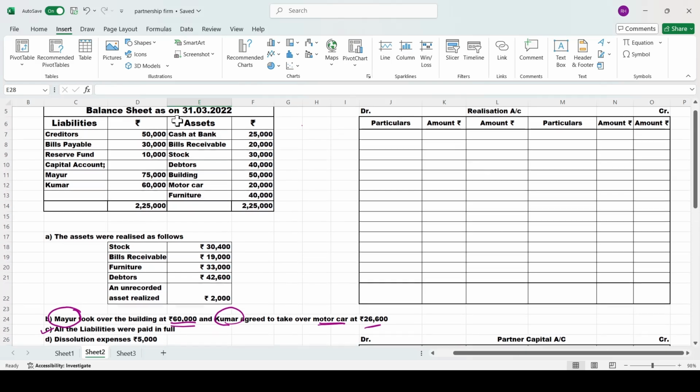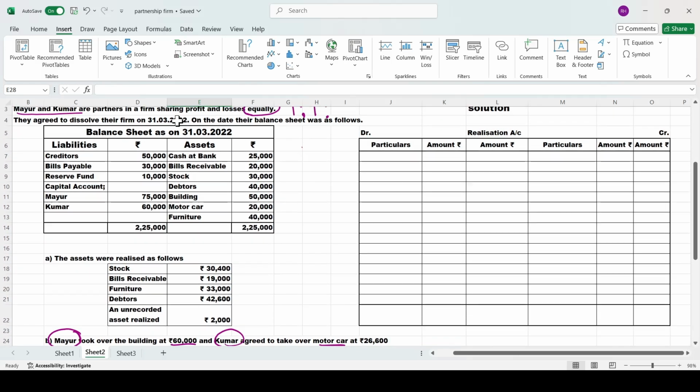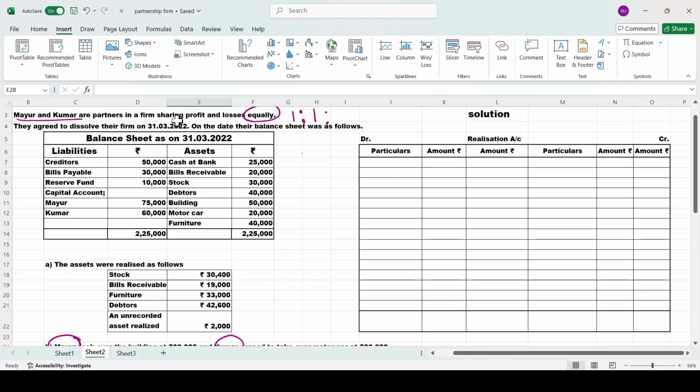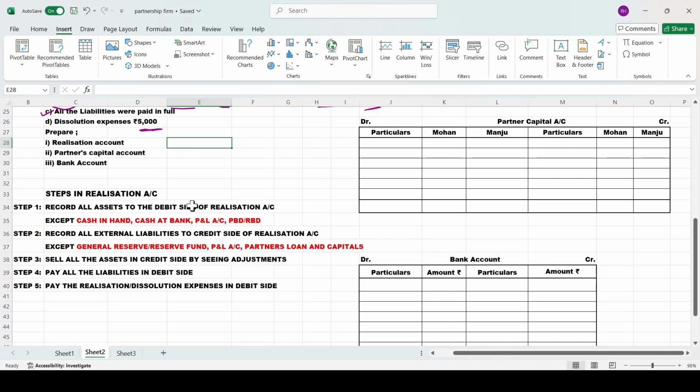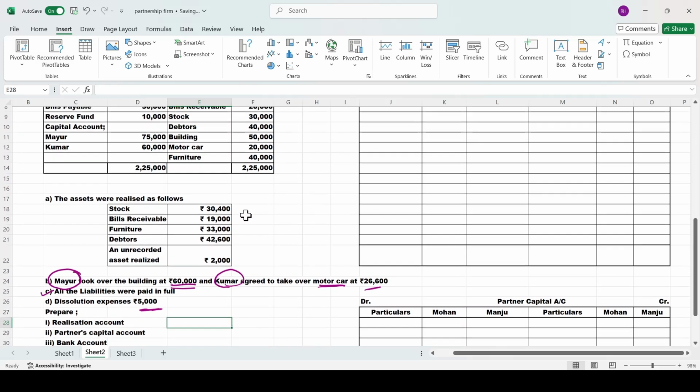In the previous video I gave you some steps which you have to follow while preparing the realization account. I hope you remember those steps, and I have also written them here. We'll go through the steps one by one and solve the problem. What is step number 1? Record all the assets to the debit side of your realization account except cash in hand, cash at bank, P&L account, PBD or RBD. Which side do we have to record it? Debit side. All the assets we have to record except cash in hand and cash at bank.